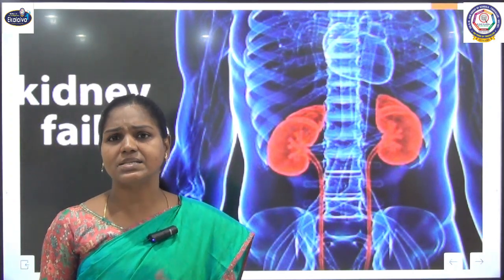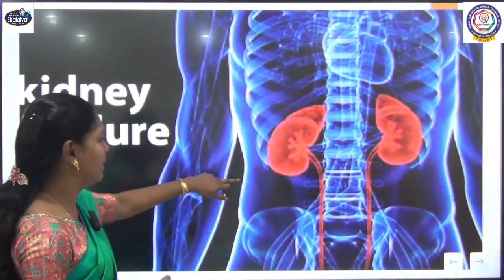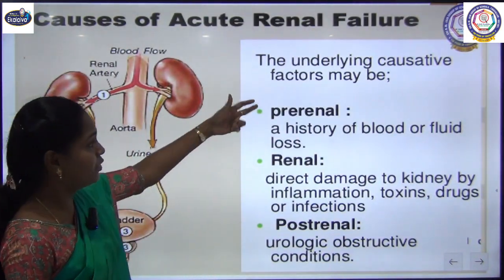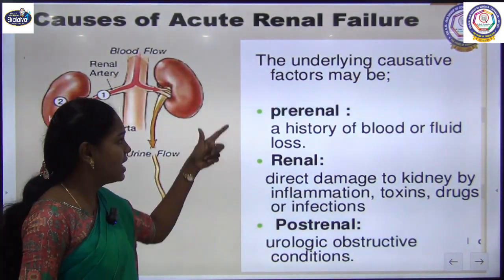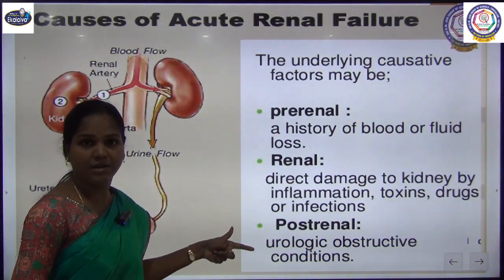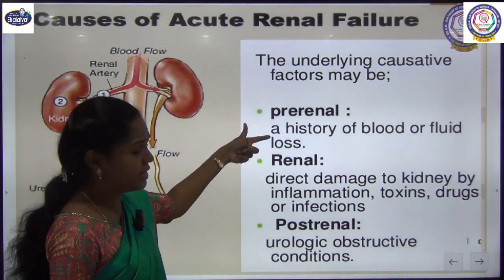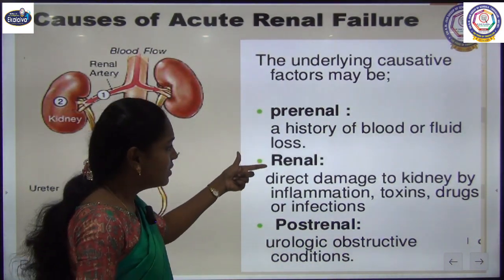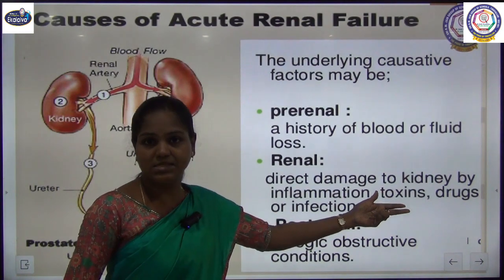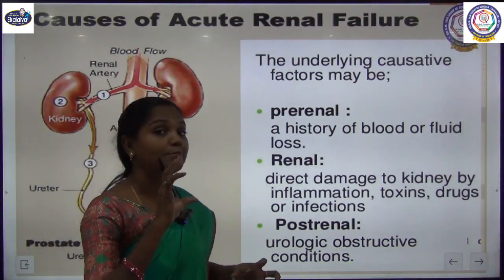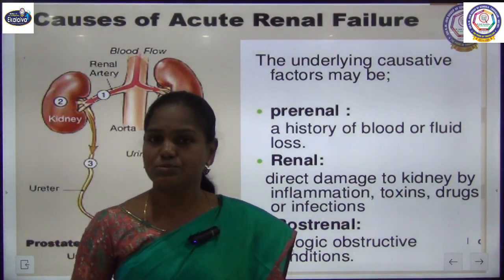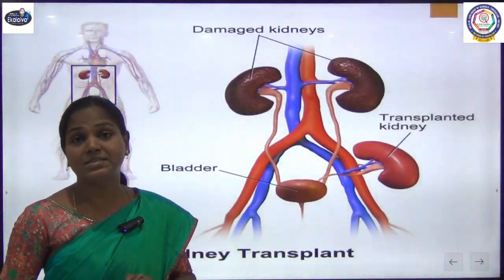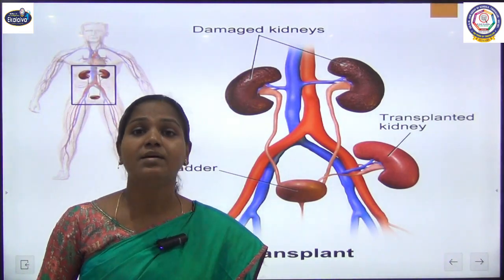Due to some reason there can be kidney failure, and now we are going to see how to deal with this kidney failure. Kidney failure can be due to these reasons: pre-renal, renal and post-renal. Pre-renal in the sense because of blood pressure, renal is damage to the kidneys, and post-renal is obstruction in our urinary system. How to deal with this kidney failure? Two ways we can come out of this.